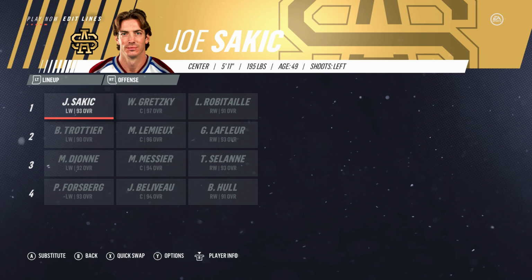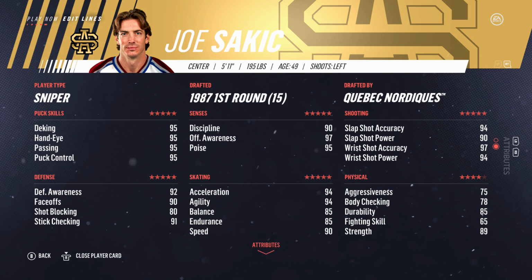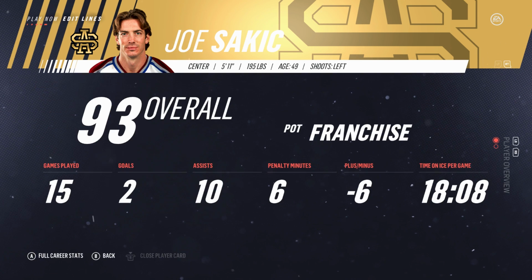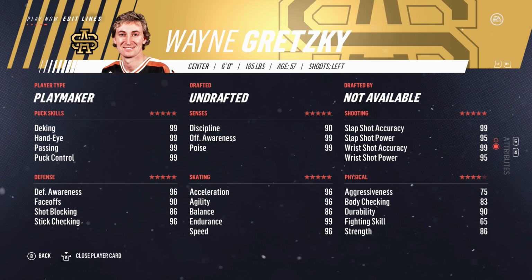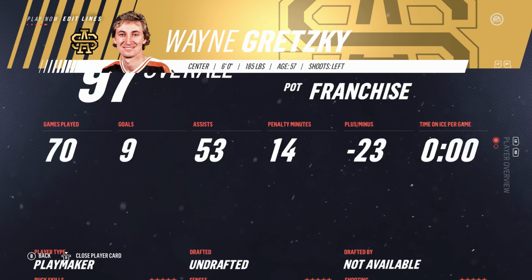Okay guys, so we're first going to start off, like I said, with the all-time All-Stars. Easiest way to do this is just to edit lines from the selection screen, and then you could view the entire offense, defense, goaltenders, and scratch players along with this. So we have Joe Sakic right here at a 93 overall. Once again, their stats are all right here associated with them. Wayne Gretzky at a 97 overall, ridiculous. The great one, 99s pretty much in his puck-making skills is ridiculous.